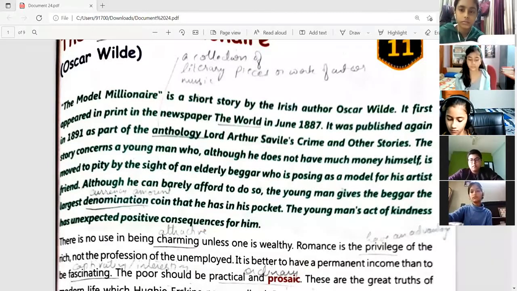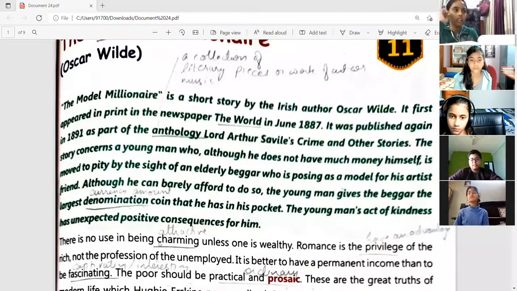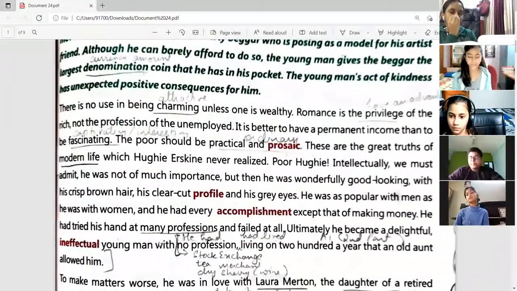Yes, Shubhangi, you can start reading the text. Good morning, sir. Good morning.